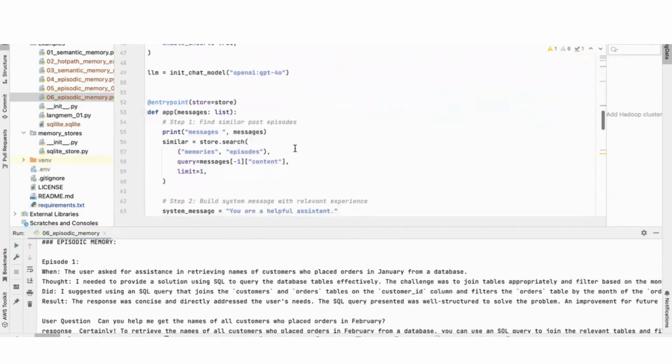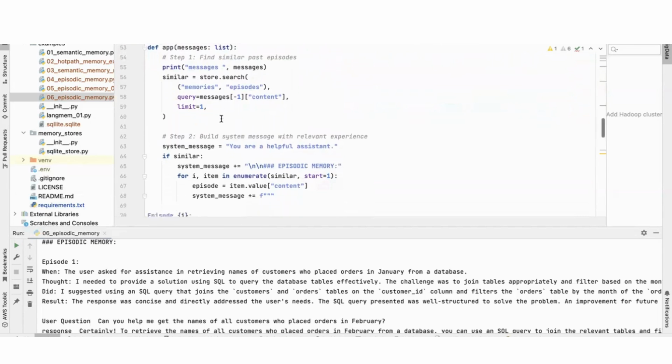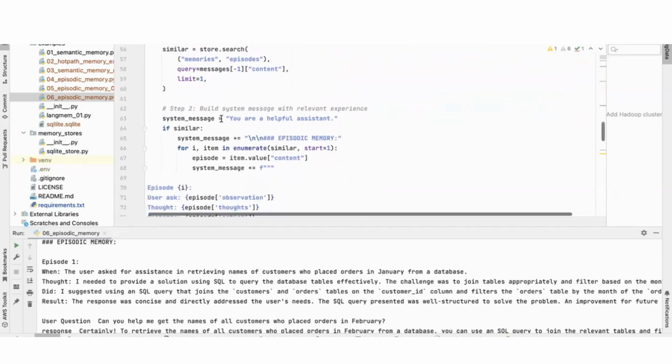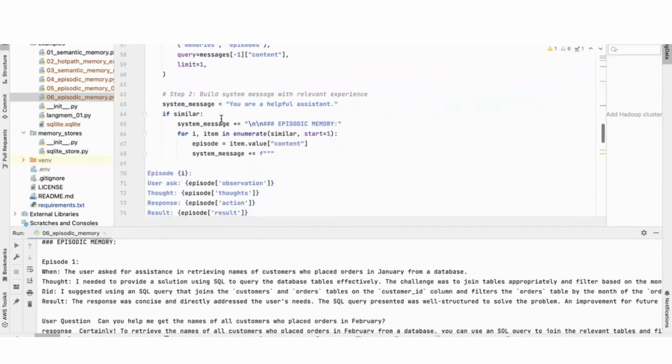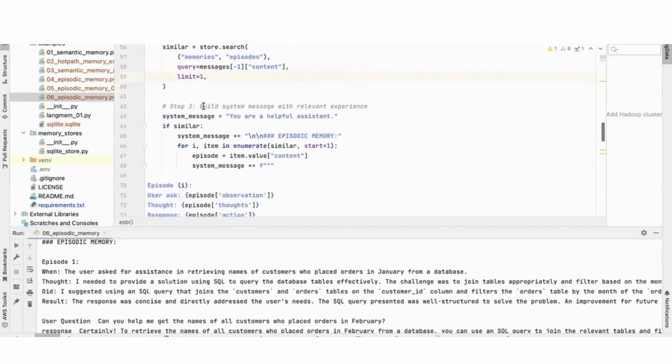And then this is the app, where when a question comes, first I am doing a search in the store, right? To see what memory or what episodes that I have stored in the memory match my query, right? I'm getting the first match. I can say, give me the first 2 or 3 episodes also, right? But here I'm getting the first one, right?